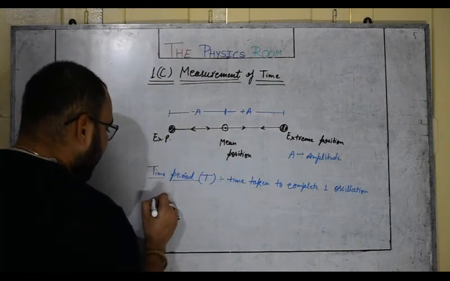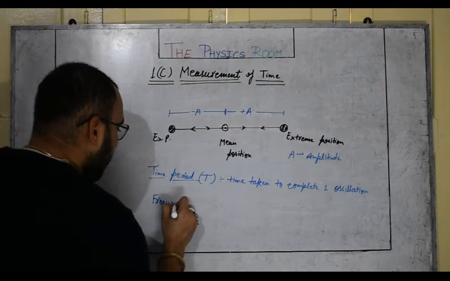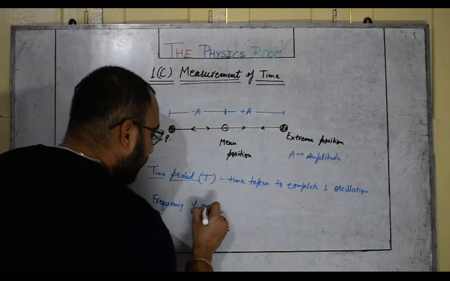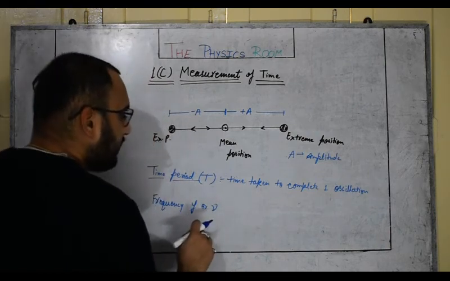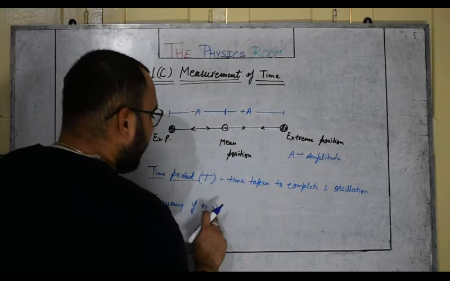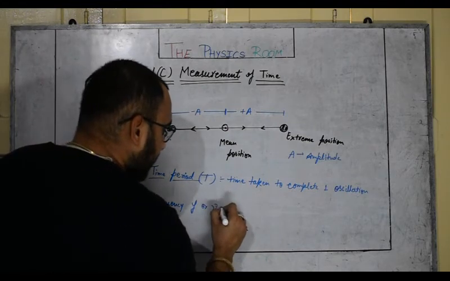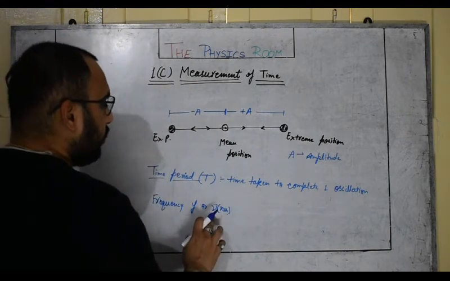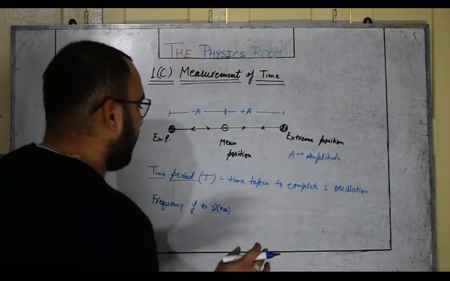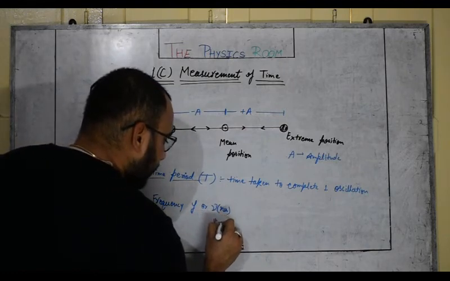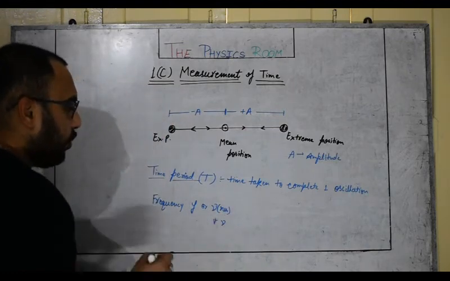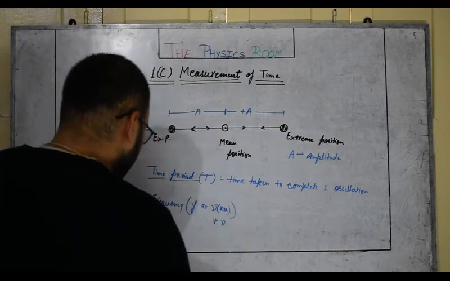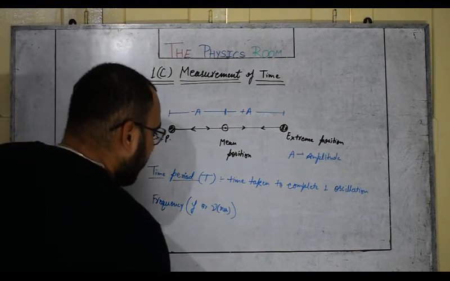Okay. And now the second thing comes as frequency, represented by small f, or scientifically nowadays it is being represented by nu. It's a little bit twisted small v, which is pronounced as nu. So it looks like small v, but please make sure there is a difference between small v and nu. You can use the symbol small f instead of nu. So it is a symbol for frequency. So what is a frequency?